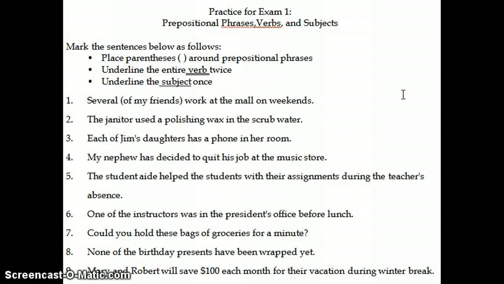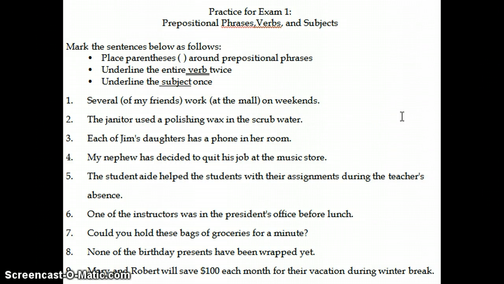If we continue with the same sentence, at is also a preposition. So our prepositional phrase begins with the preposition at, and it ends with a noun or pronoun. So if we ask at what, at the mall. So that's where the prepositional phrase ends.